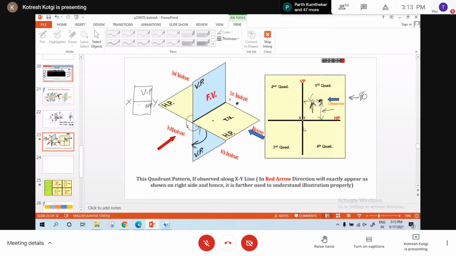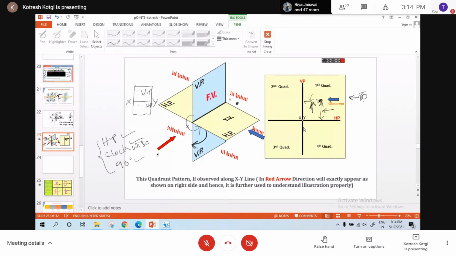In which direction? Clockwise direction. By how much angle? 90 degree. Rotate always the horizontal plane in clockwise direction, because numbering is done in the anti-clockwise direction. Horizontal plane should be rotated in clockwise direction, and then by what angle? 90 degree. You just remember this. This is the process. Always I should rotate horizontal plane in the clockwise direction and by what angle? 90 degree. Is that clear?